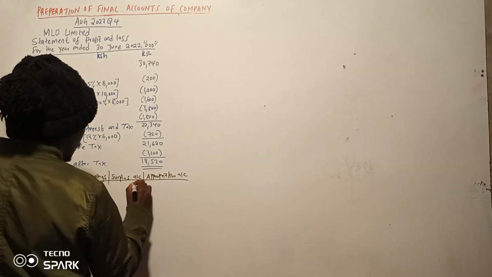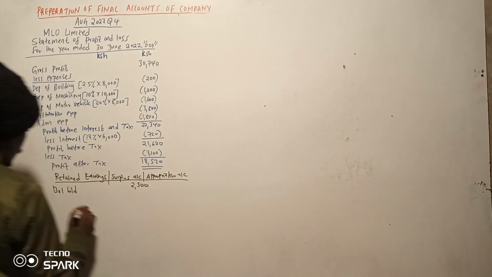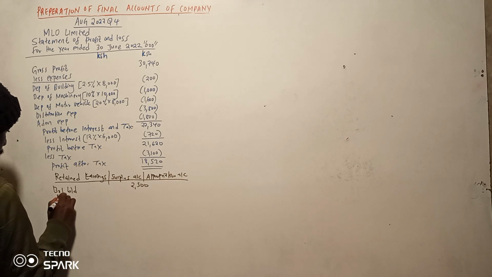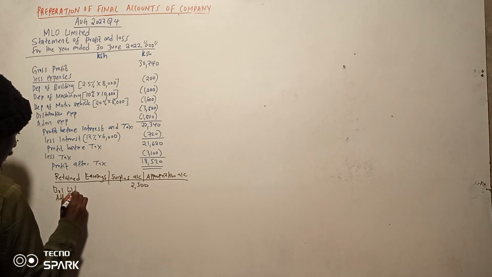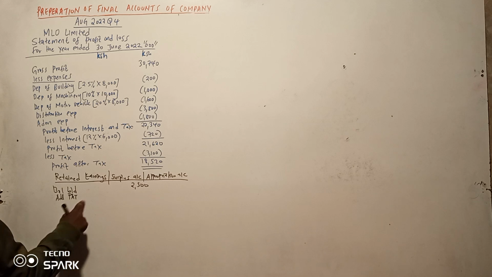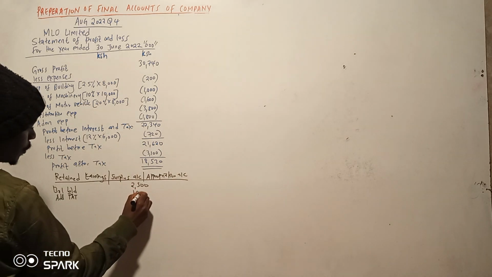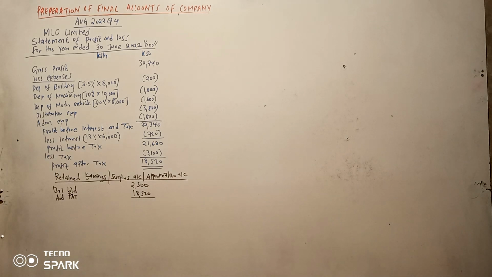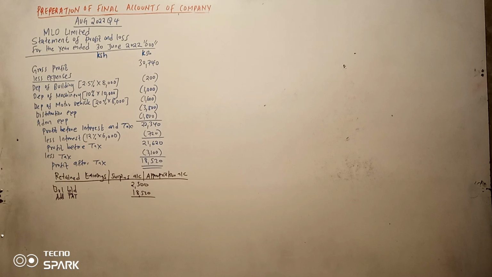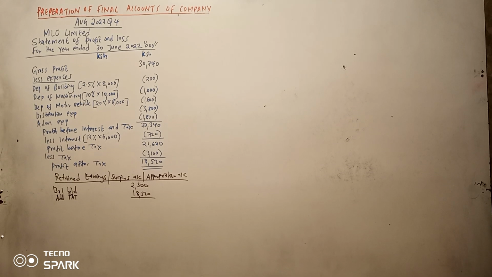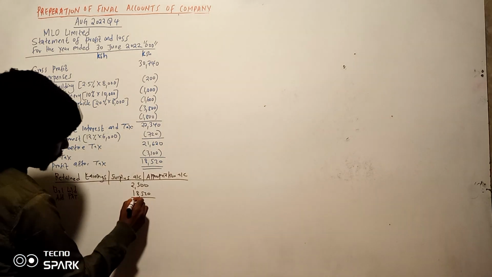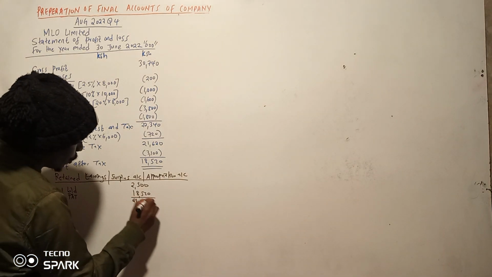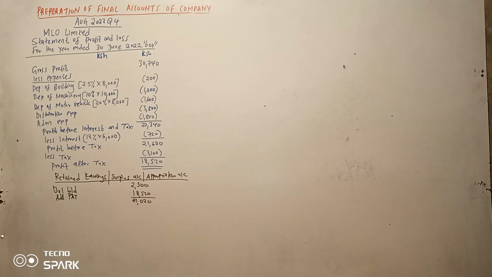Then you are supposed to add profit after tax. Profit after tax ndio hii 18,520. So 2,500 plus 18,520 unapata 21,020.